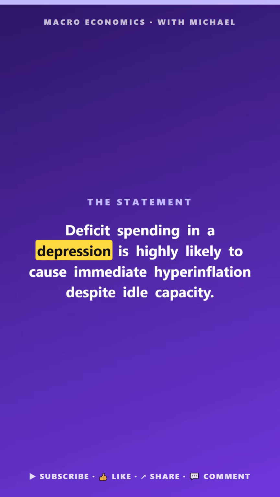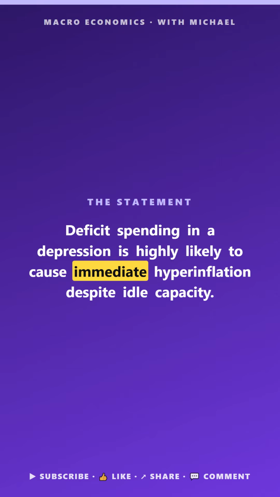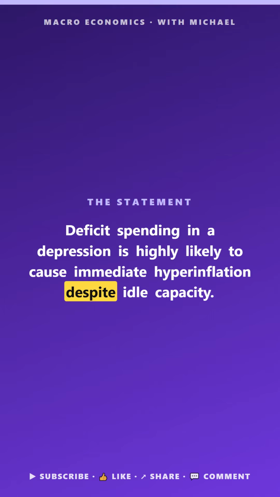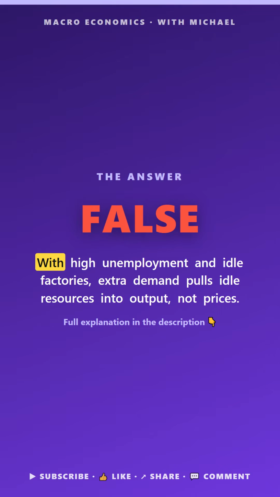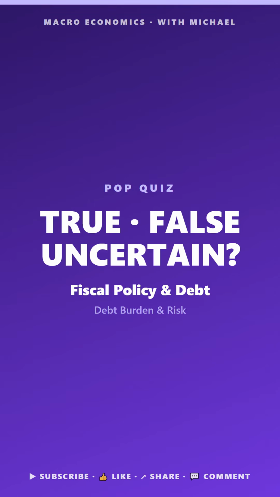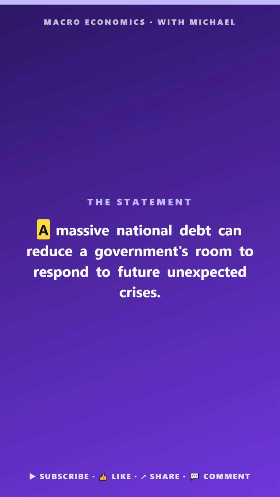True, false, or uncertain. Deficit spending in a depression is highly likely to cause immediate hyperinflation despite idle capacity. The answer is false. With high unemployment and idle factories, extra demand pulls idle resources into output.